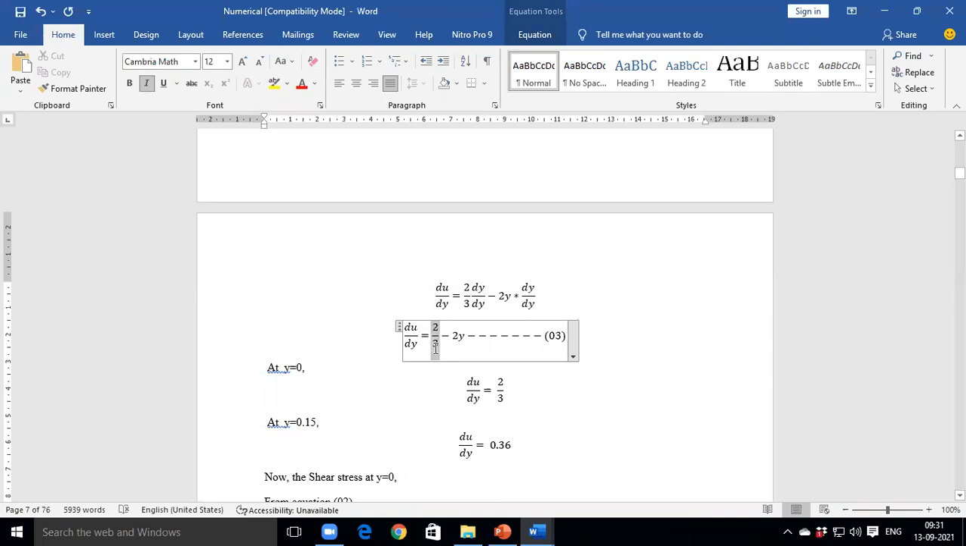Why is 2 by 3 mentioned here? Justify. Akshay, why do we need to write 2 by 3 only?